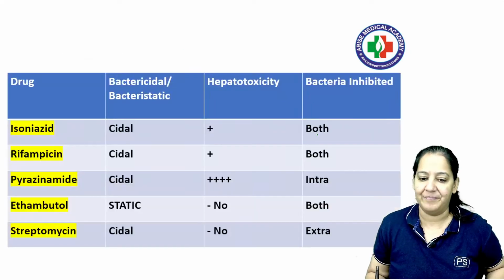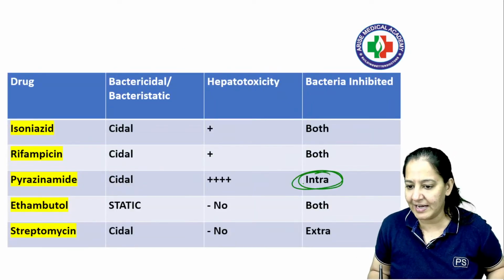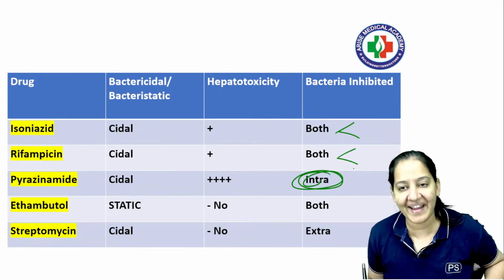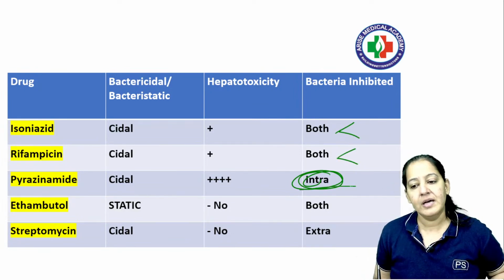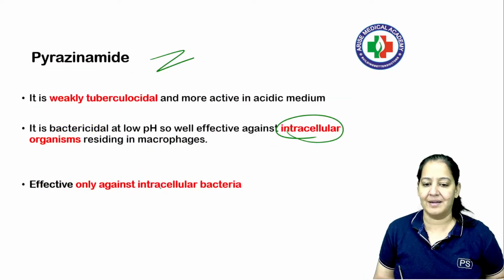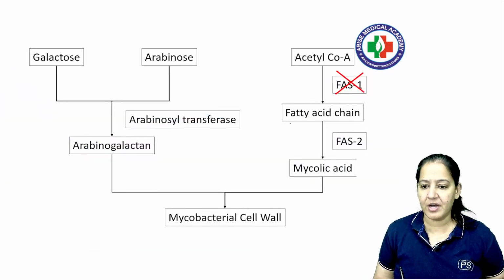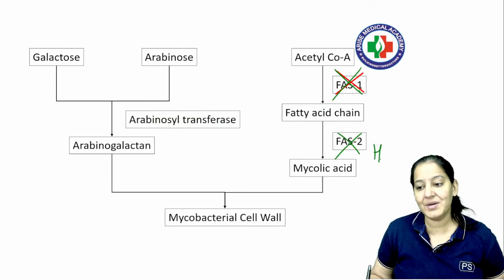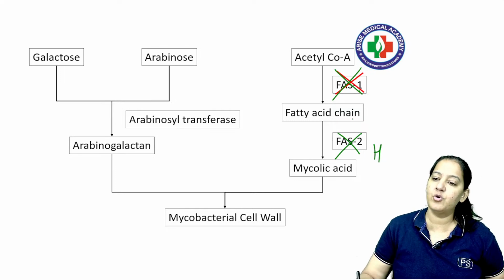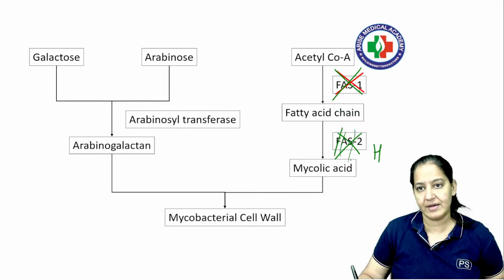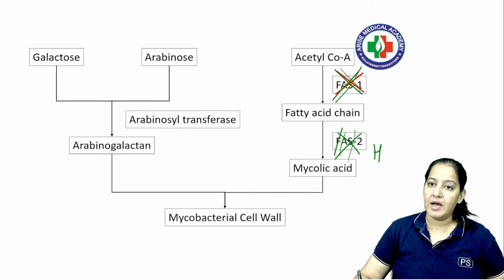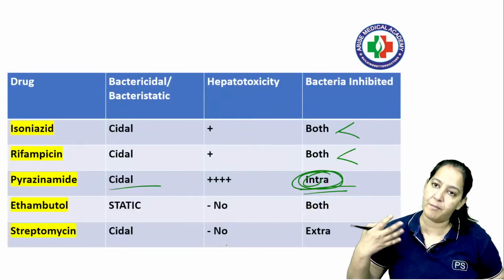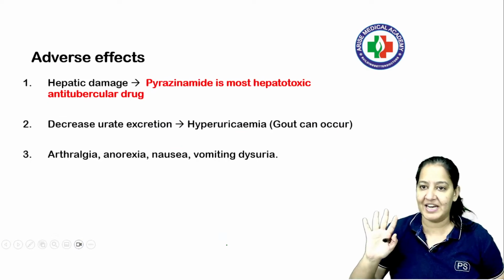It kills only intra. I told you ना? You can see this one is killing only intra. This was killing only extra, intra both. This one also killing extra, intracellular bacteria both. This one kills only intra. This is also cidal. And the mechanism of action I already told you. It inhibits FAS1. Isoniazid was inhibiting FAS2. Fatty acyl synthetase, and this one is inhibiting FAS1. अब FAS1 inhibit हो या FAS2 हो, ultimately mycolic acid is not formed, cell wall is not formed, bacteria will die. You got my point? This is the mechanism of action.